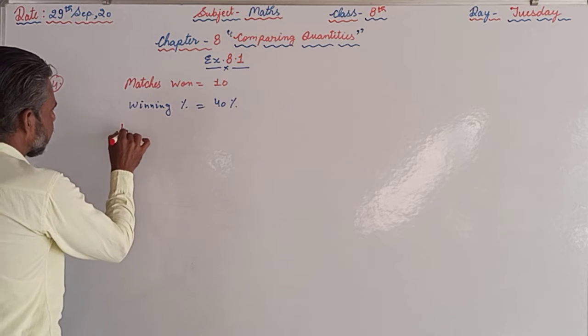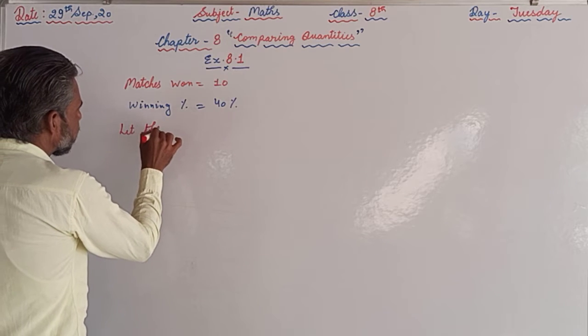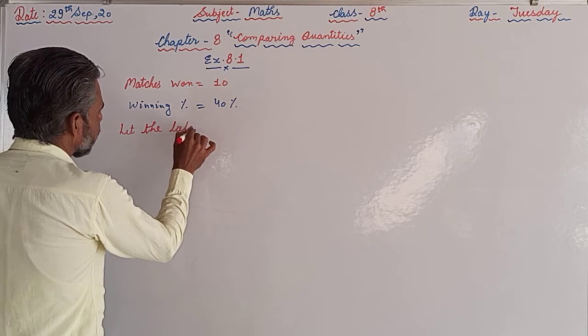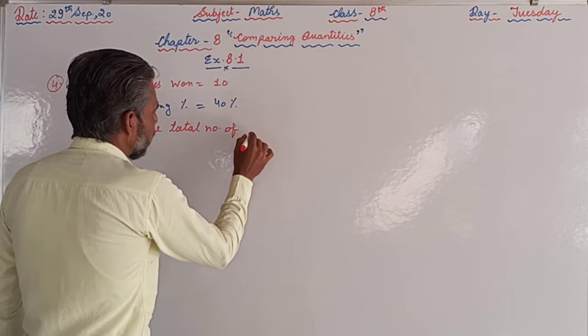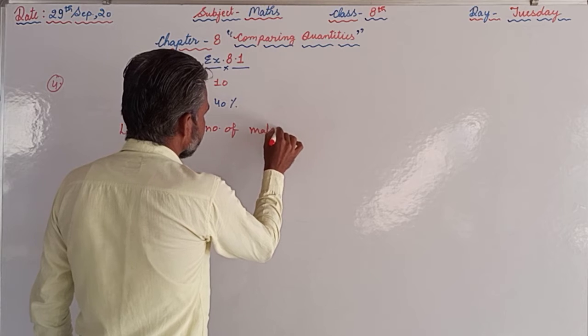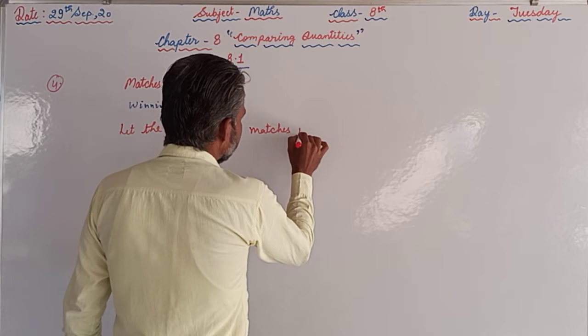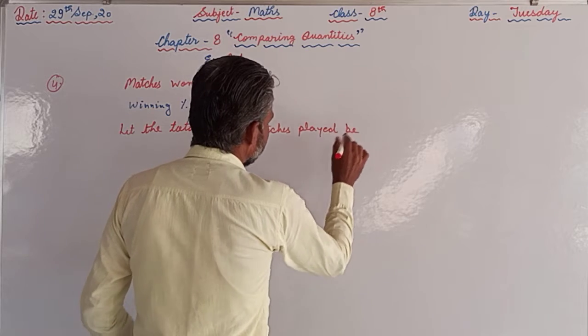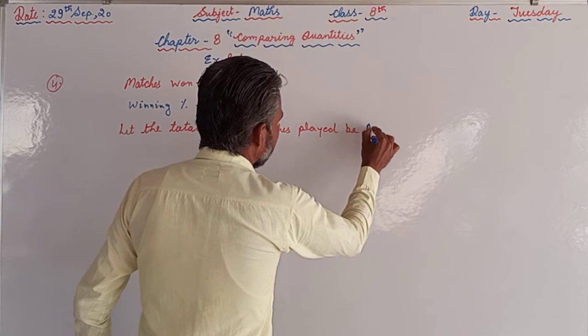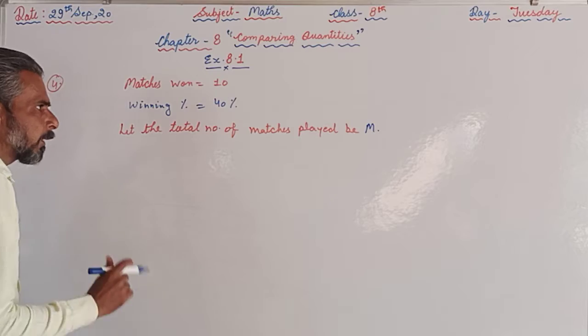Let the total number of matches played be m. We have taken m.